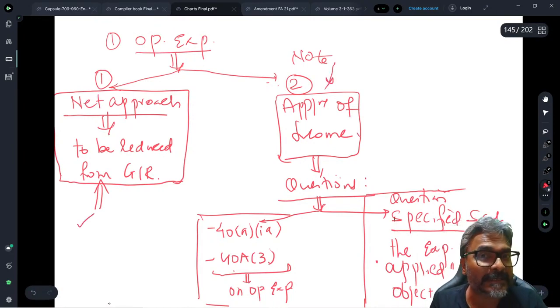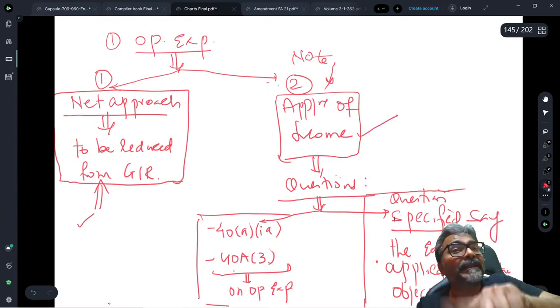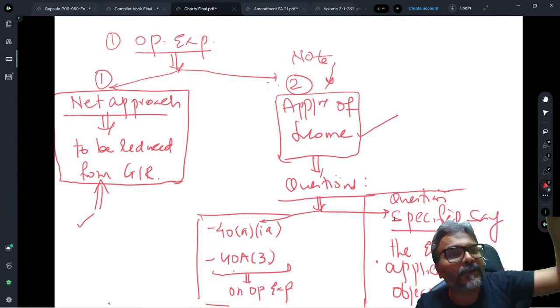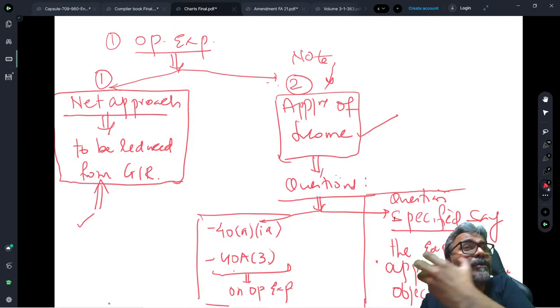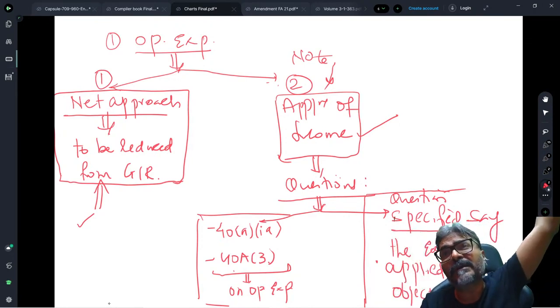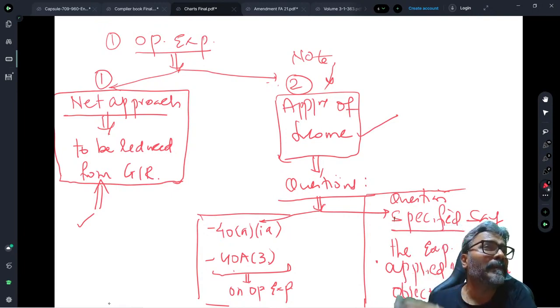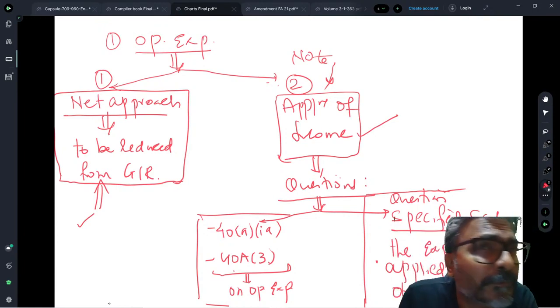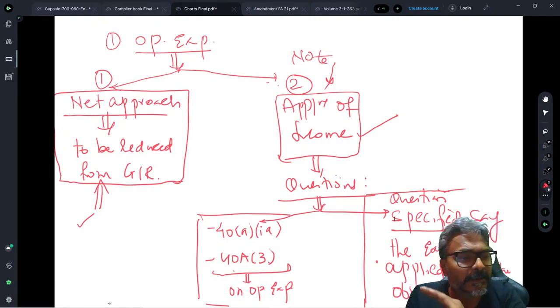Whereas if you are taking this as the application of income, please write in the note that there is another approach where, instead of taking this as an application of income, we can directly reduce the operational expenditure from the gross receipt, and the net income derived from the property held in the trust will be taken further for the purpose of computation of the income of the trust. Clear with this one, students? You will have to do this.